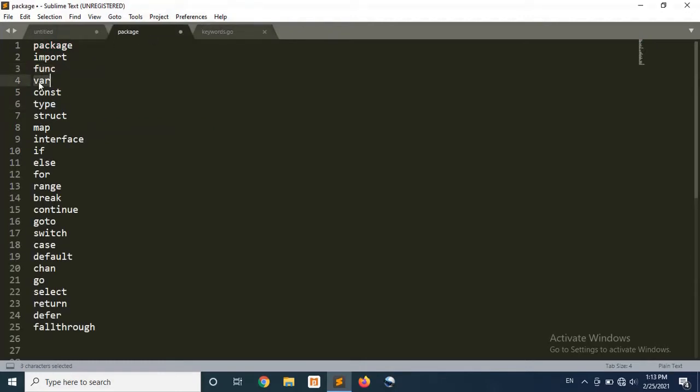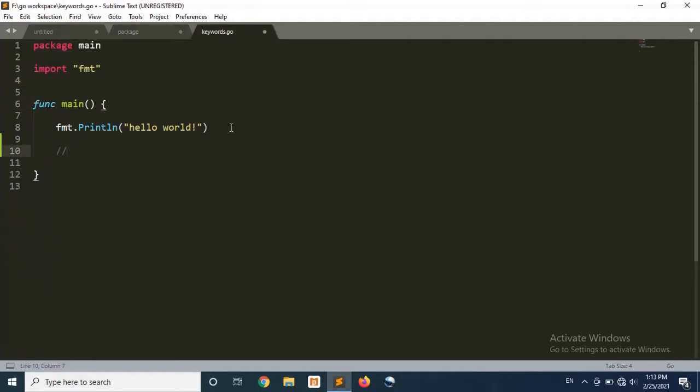Let's start with another keyword. The other keyword is var. So var stands for variable. A variable is used to hold any kind of information. It could be numeric data, it could be string data, it could be float, double, integer, any type of value a variable can hold. So suppose we have a value 10 and we are storing this value in a variable. We can say the name of the variable is name_var, and how will the compiler identify that this is a variable? Here the use of the var keyword comes in. So here we have created a variable that contains the value 10.